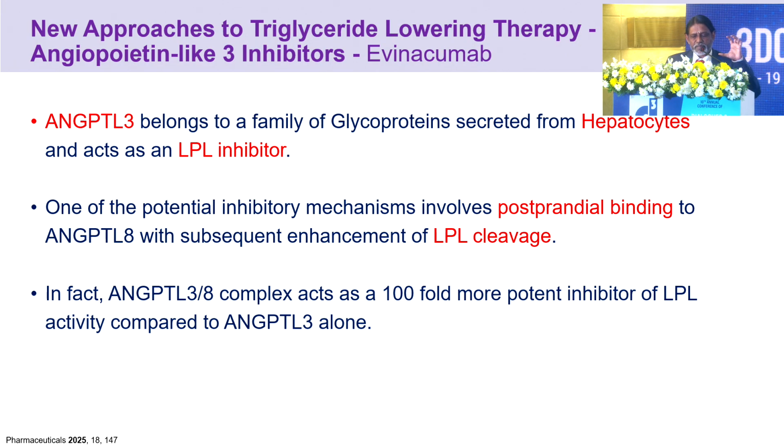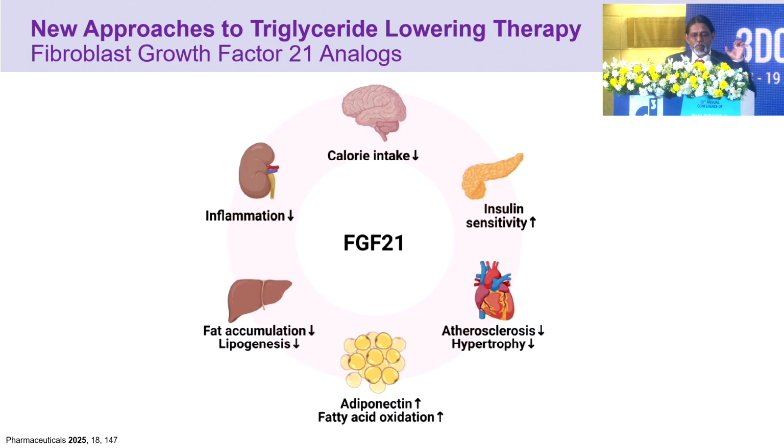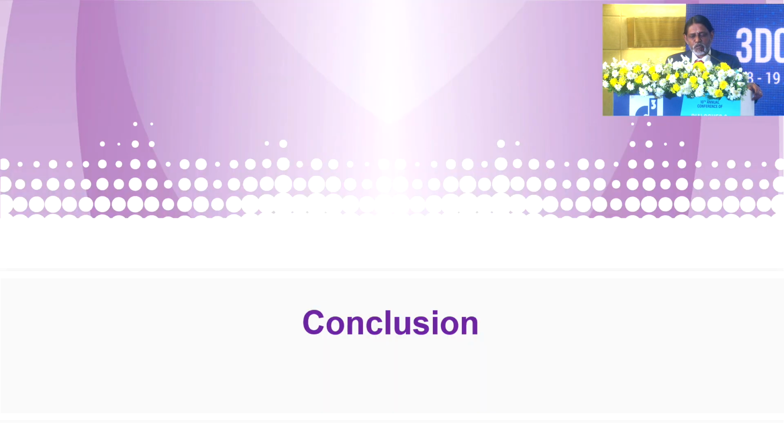Next is angiopoietin-like 3 inhibitors, evinacumab. ANGPTL3 belongs to the family of glycoproteins. The potential inhibitory mechanism involves postprandial binding and subsequent enhancement of the LPL cleavage. So it inhibits the action of LPL. So the metabolism of triglyceride-rich lipoprotein is delayed, and there is a delayed clearance. So we have evinacumab. Primarily it reduces LDL cholesterol levels up to 30%. Next is fibroblast growth factor, and the mechanism of action is shown in this slide. It promotes the expression of genes involved in fatty acid oxidation and facilitates VLDL-derived FFA uptake, as well as stimulates LPL-mediated TRL disposal in adipose tissue.